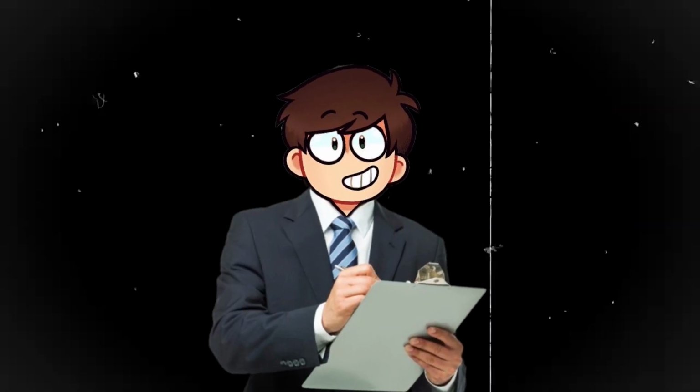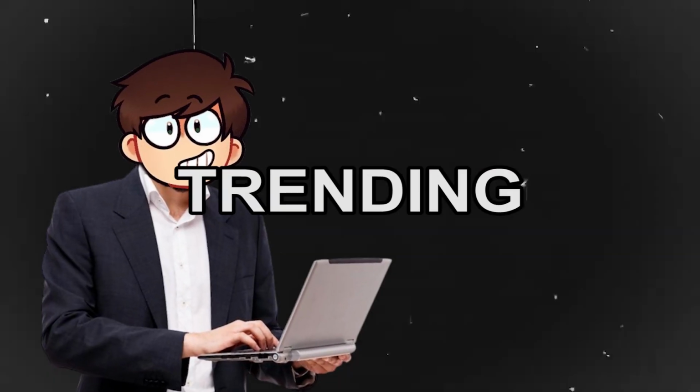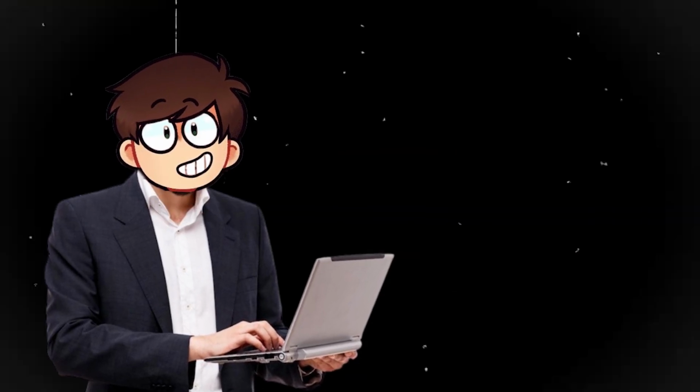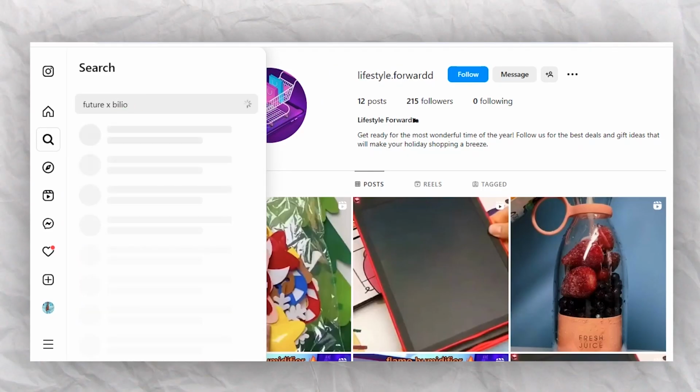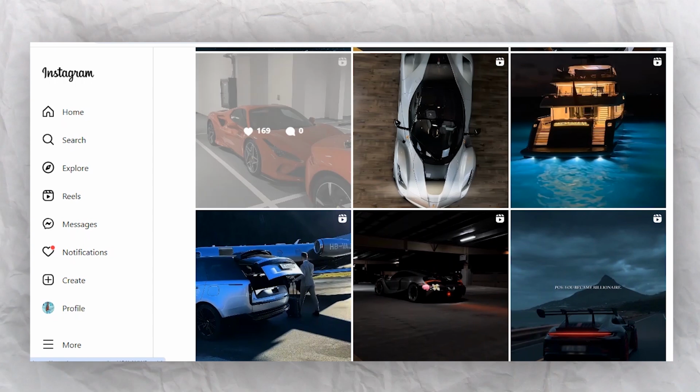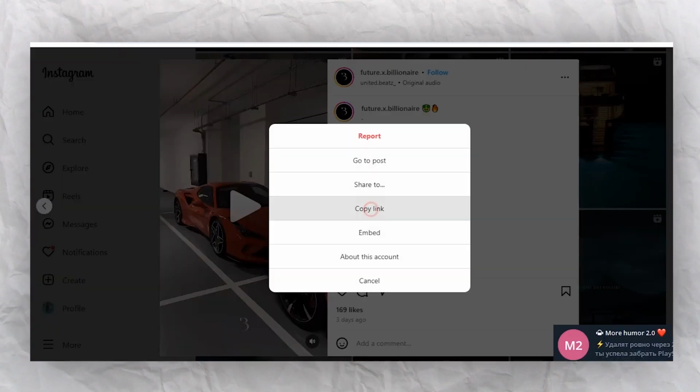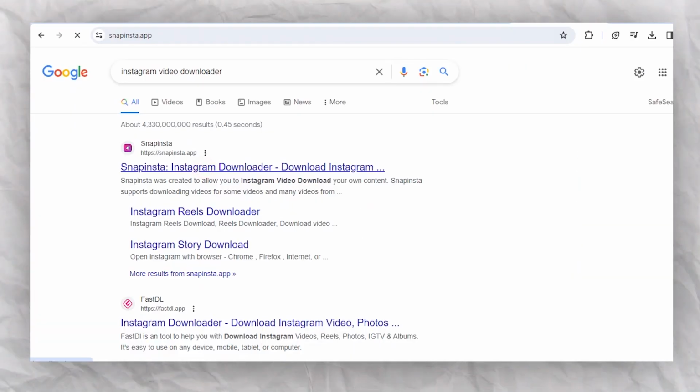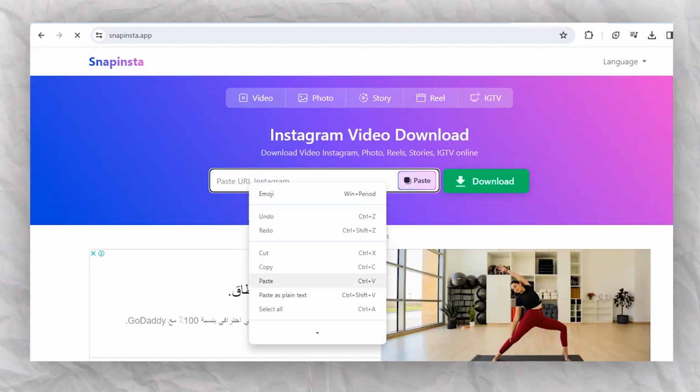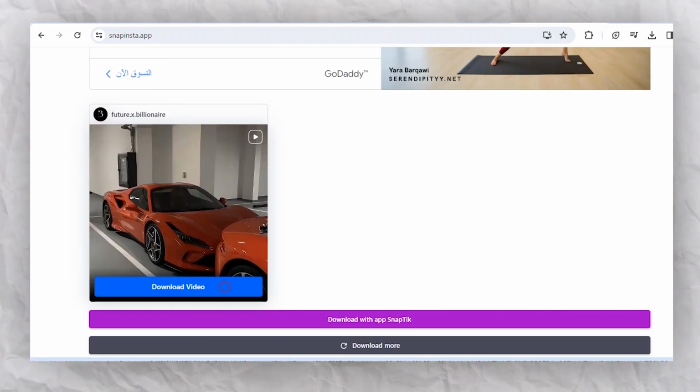The next step is find trending audio. We are going to find trending audio directly from Instagram. Just simply type featured table. After you choose a viral video, click share button and copy the video link. And then go to your Instagram video downloader, paste the link and download the video.